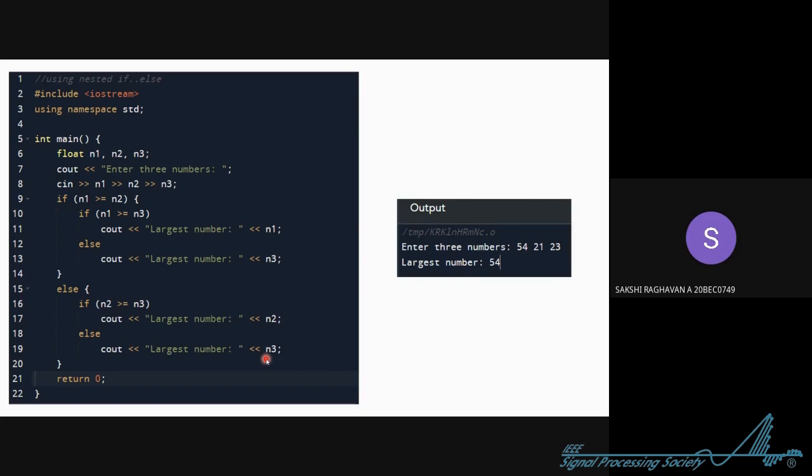This code is better. Now the output will be the same. In the output you will not know which code you are using. It depends on the code that you're writing.